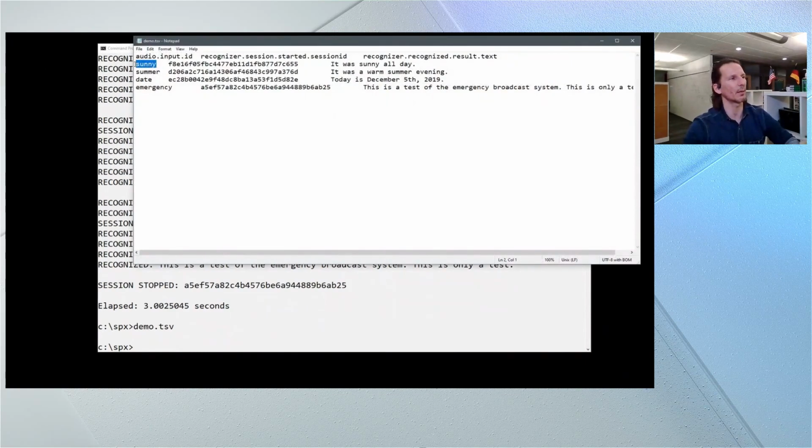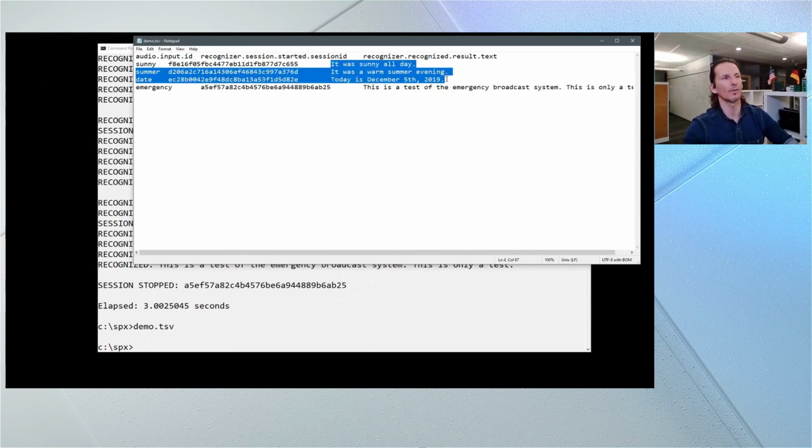As you can see, the file names are in here, the recognizer session ID, if you have the need for debugging. And then here are the recognized results. And even dates and phone numbers and addresses will be properly formatted here. And you see all the punctuation in here as well.